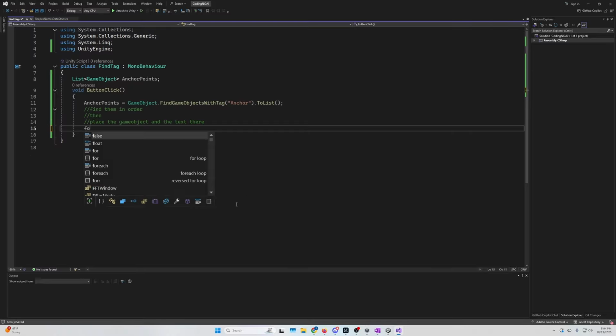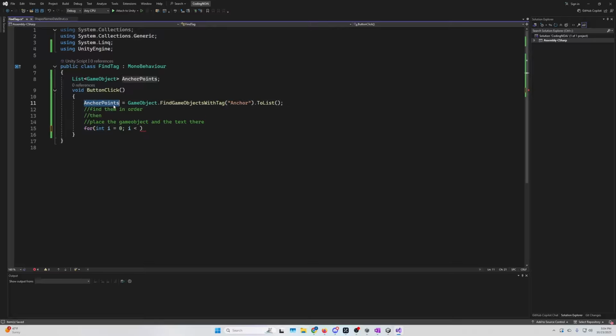So we know we want to find them in order. We need a for loop. So for int i equals 0, i less than anchor points dot length, or count. I can never remember which one's which. i++ for incrementing. And we got our body. So we found them in order. We're going to loop through this until i reaches the number of anchor points, and then there are no more anchor points, and we don't want it to be looking because it'll error out.